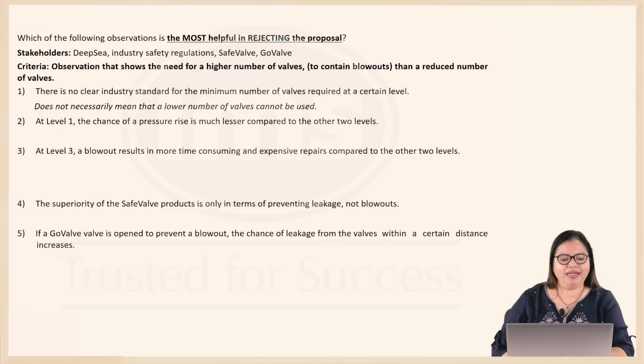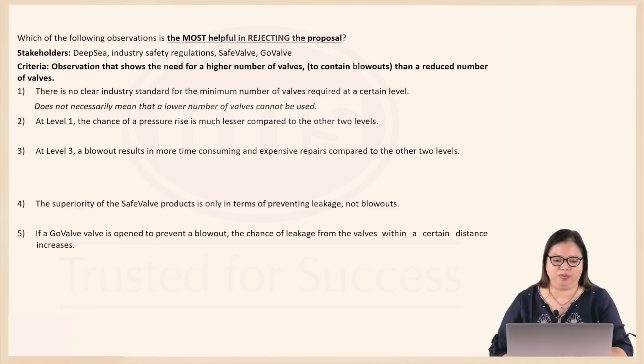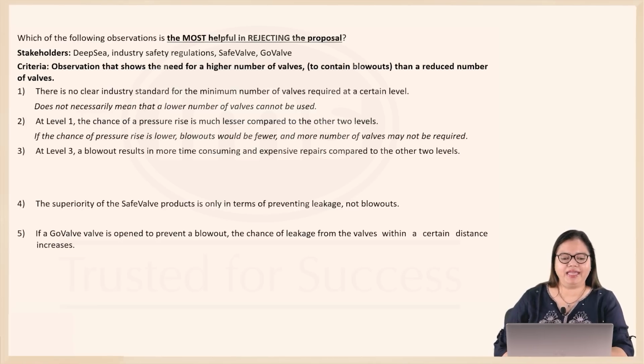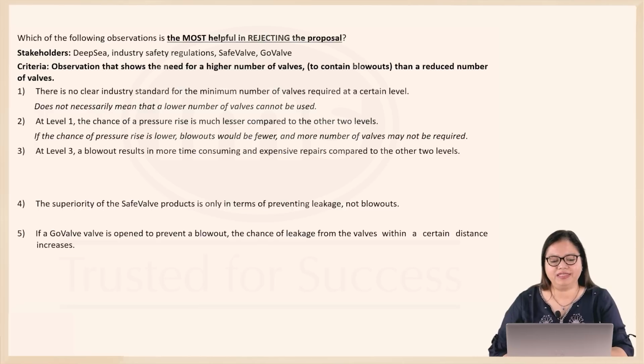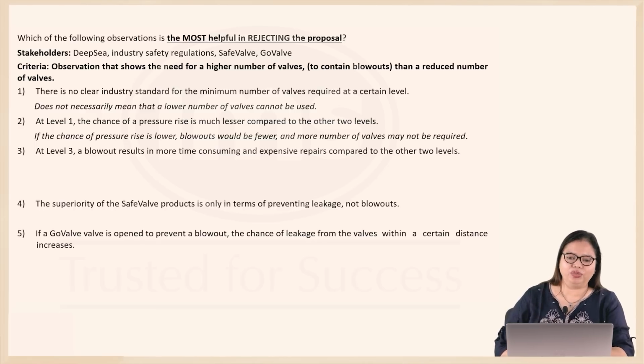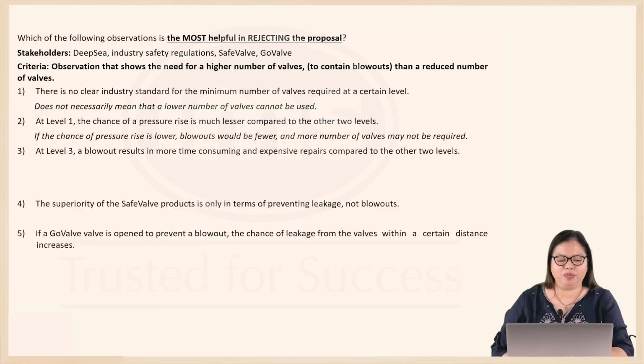Option 2, at level 1, the chance of a pressure rise is much lesser compared to the other 2 levels. Now, this one will definitely not help in rejecting the proposal because it says that the chance of a pressure rise is lower. That means blowouts would be fewer. And if blowouts are fewer, you don't need more number of valves. So 2 is also not helpful in rejecting the proposal.